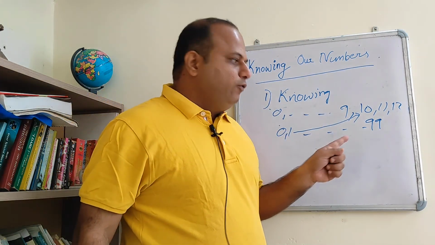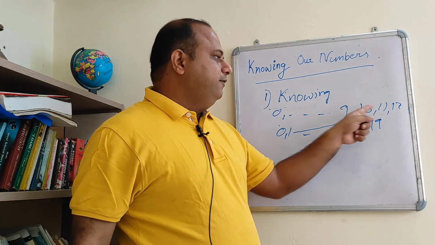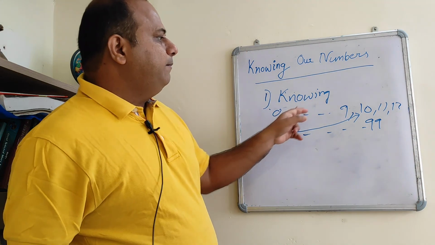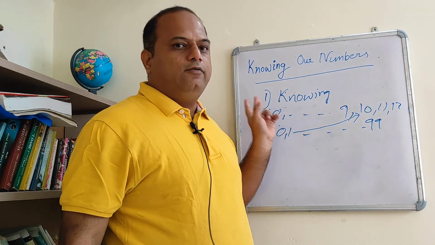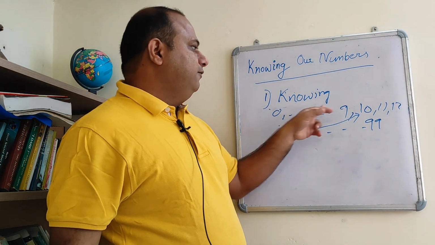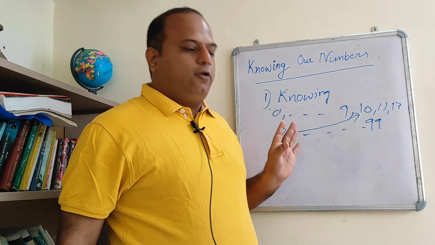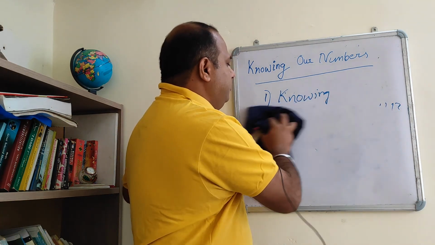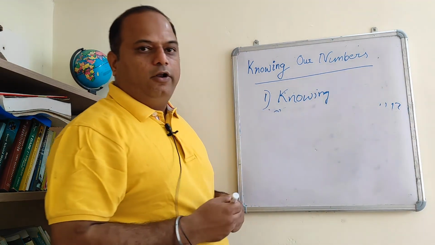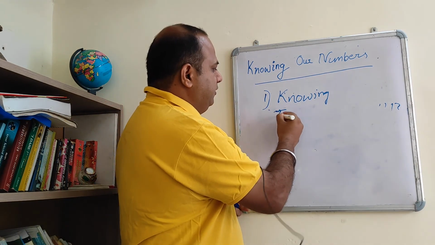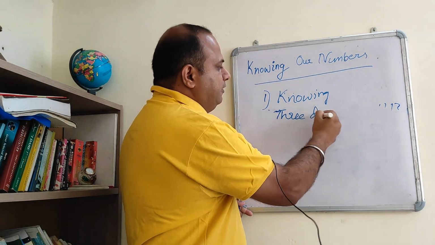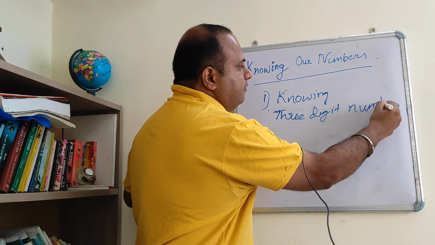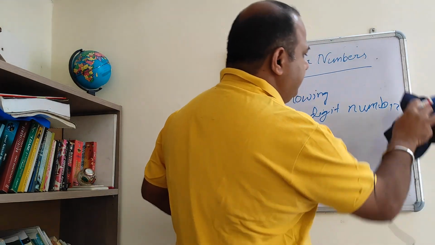Either you repeat, like in 99 you are repeating two 9s, in 11 you are repeating two 1s, or similarly in 12, 13 you are not repeating. You are taking these 10 digits, 0 to 9, using them and forming the numbers. So what after 99? After 99 you form what you call 3-digit numbers. So we will form some 3-digit numbers.